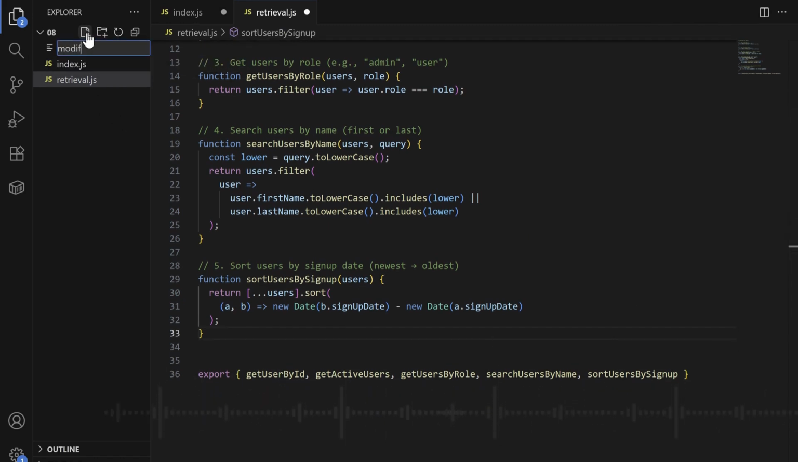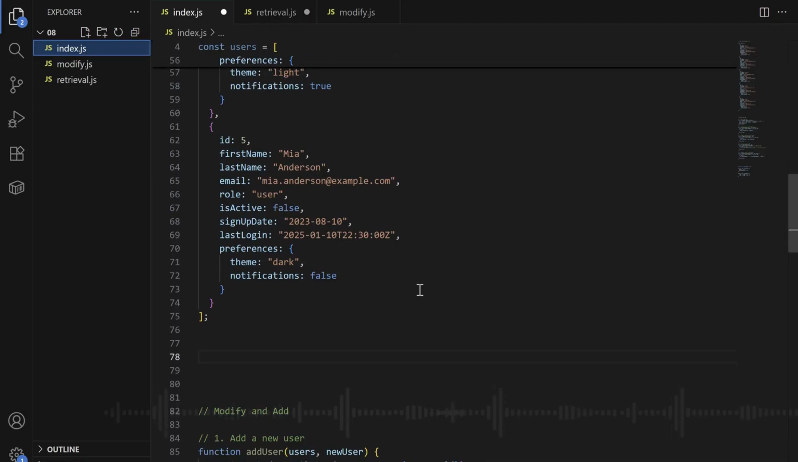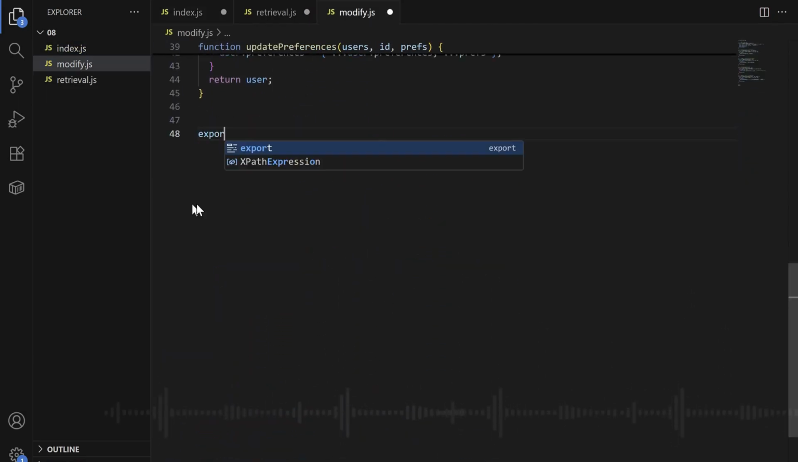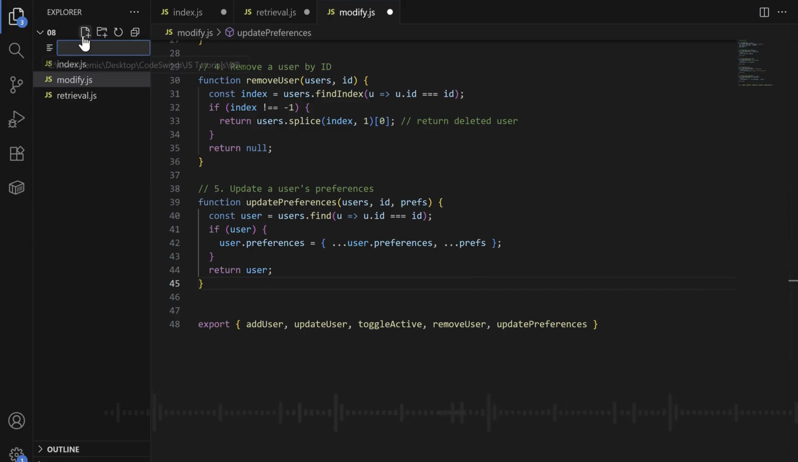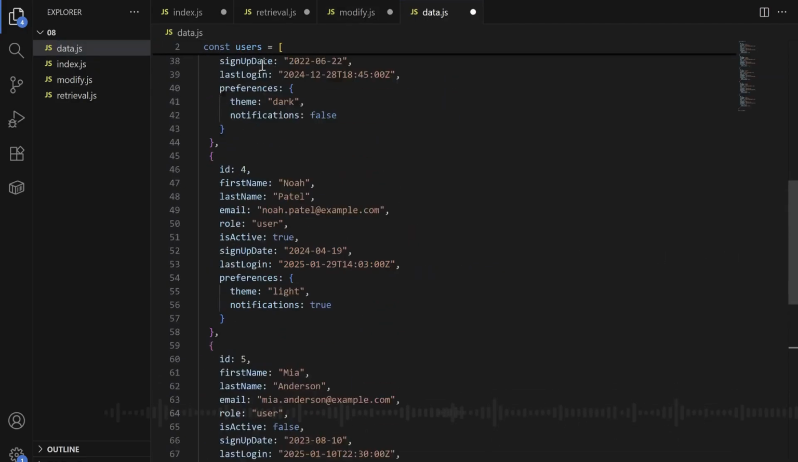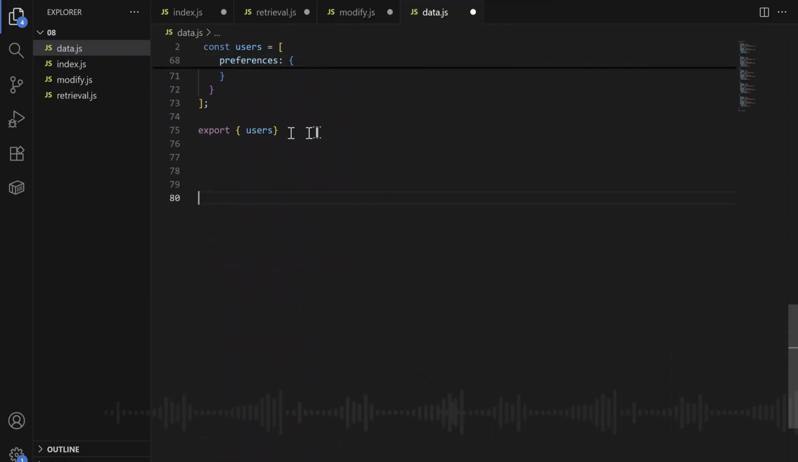We will then create another file. This file will be for all of our functions we use to change things. We will call this file modify.js, and then we also export everything like this. And then for all our data, our user data, the array containing the objects of our user data, we will also create a page for it. And yes, you will also need to export this data as well.